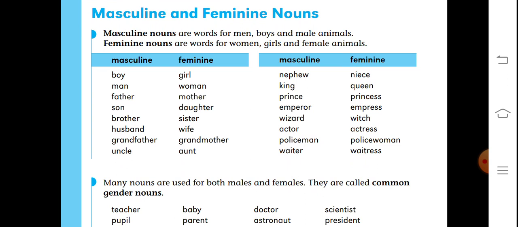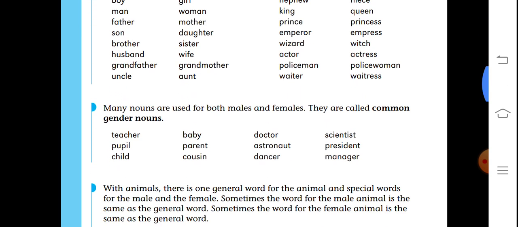In the same way: nephew, king, prince, emperor, wizard, actor, policeman, waiter, and niece, queen, princess, empress, witch, actress, policewoman, waitress. In the first line there were masculine nouns, and in the second there were feminine nouns. Many nouns are used for both males and females. They are called common gender nouns.